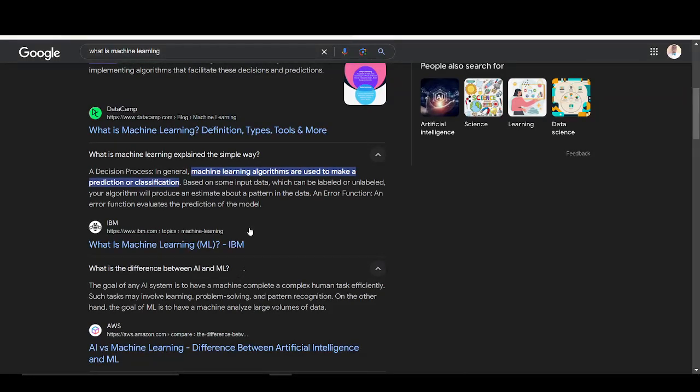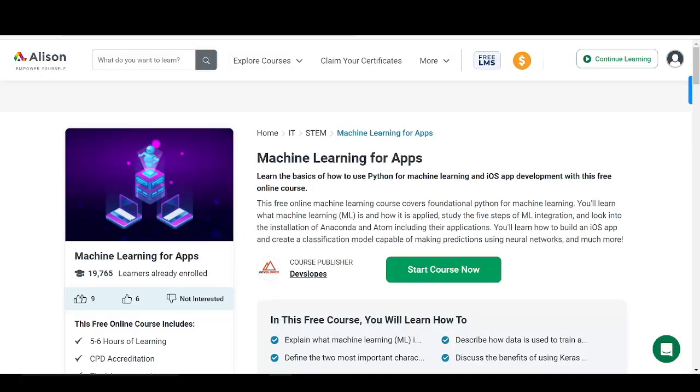So with that being said, let's take a look at some of the courses. The courses I'm going to be sharing with you are going to be a combination of both free courses and paid courses. So with that, you don't really have any excuse for not starting with any course. So if finance is the challenge, you can start with the free courses like the one you are seeing right now. This is one of the free courses that I'll be sharing with you on machine learning.